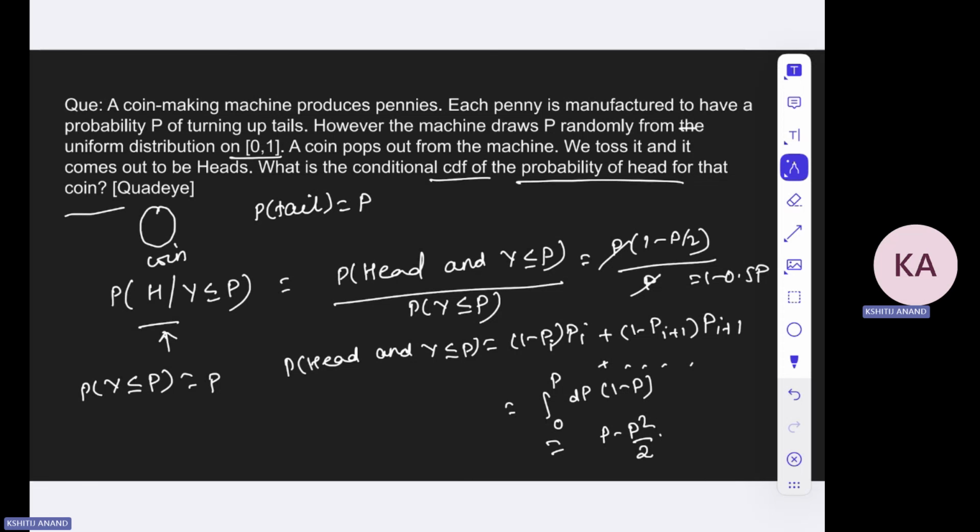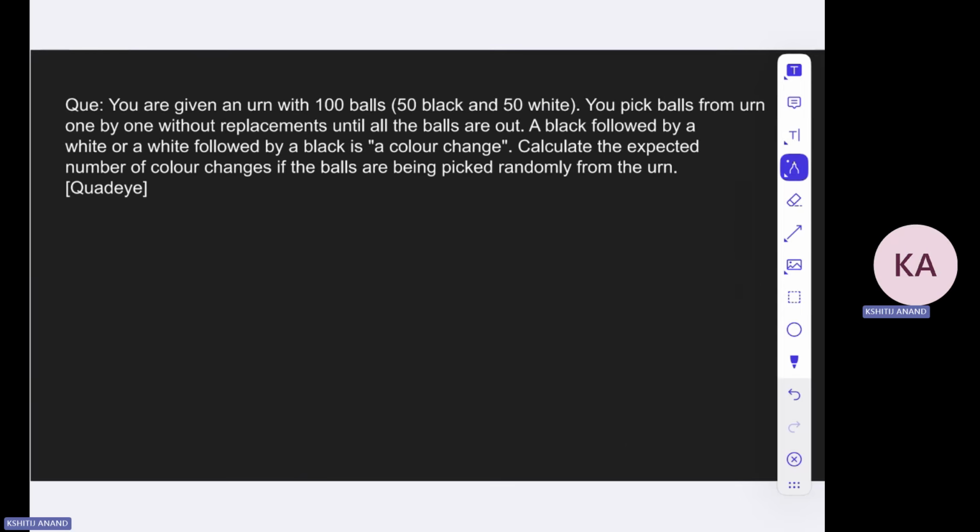So what is the probability of head given you get a P? So what is the CDF over here? Because this is a cumulative distribution, so between 0 to P. Okay. If you were given that y equals P, then it's not a CDF, right? So you have been asked y is lesser than or equal to P, and in that case, you have been asked what is the probability to get an H. Okay. So it's as simple as that.